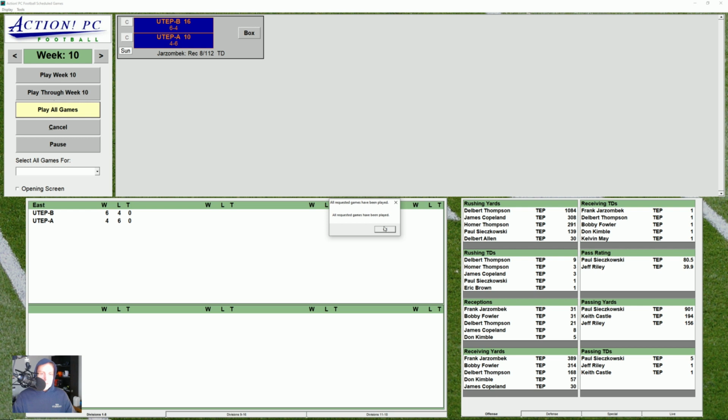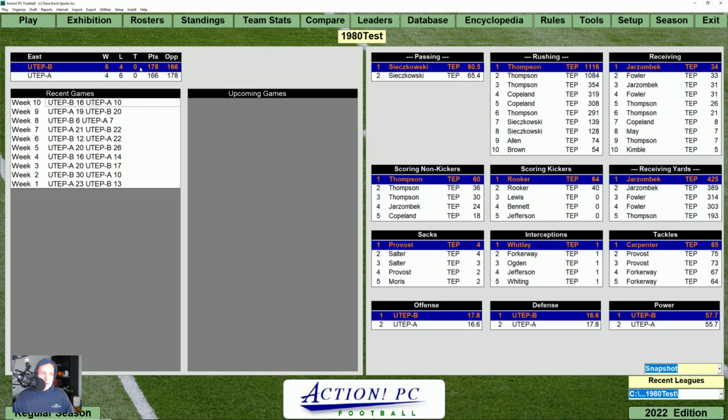Look at that. UTEP B ends up winning 6 and losing 4. UTEP A goes 4 and 6. Interesting. So this might tell us that the strength of schedule might not necessarily be as powerful as I once thought, which itself is a pretty interesting thing.